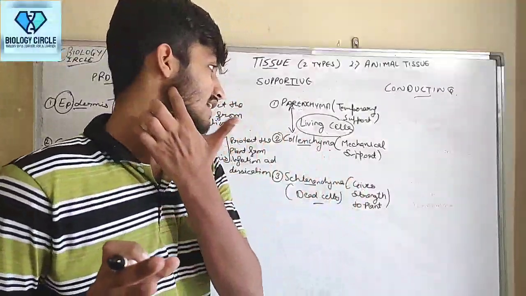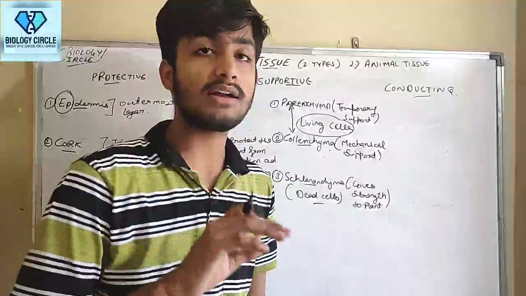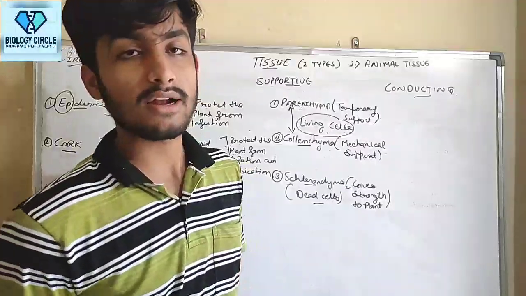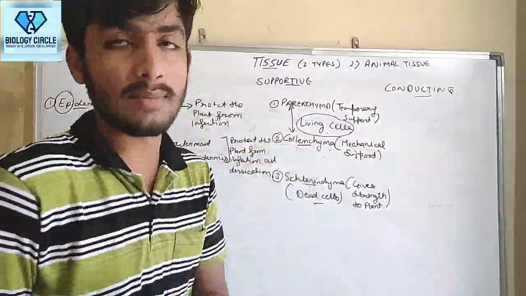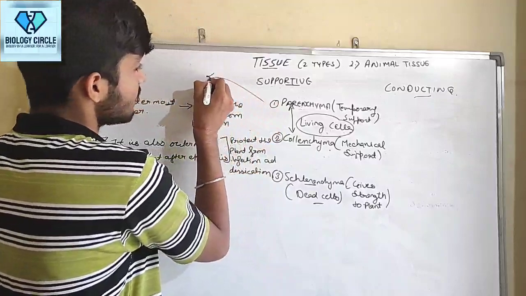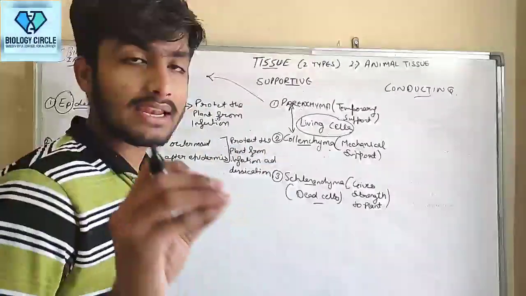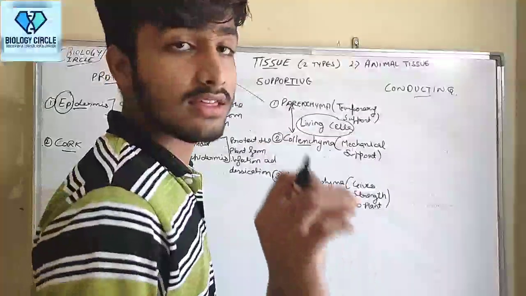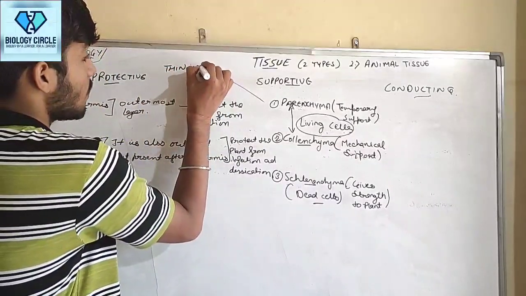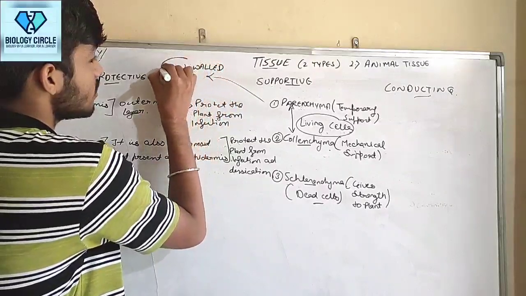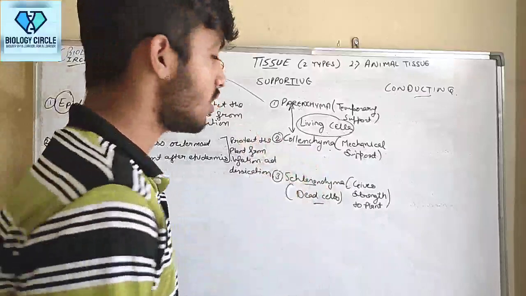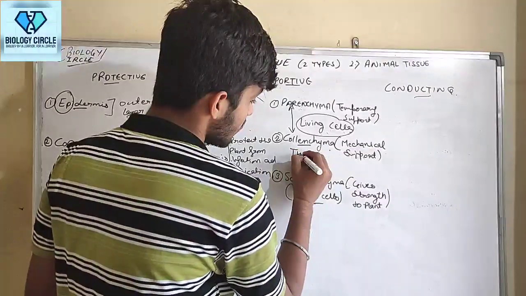Now, if living cell is the similarity of parenchyma and collenchyma, what about the dissimilarity? Walls of parenchyma tissue are thin walled, but collenchyma tissue walls are thick walled.